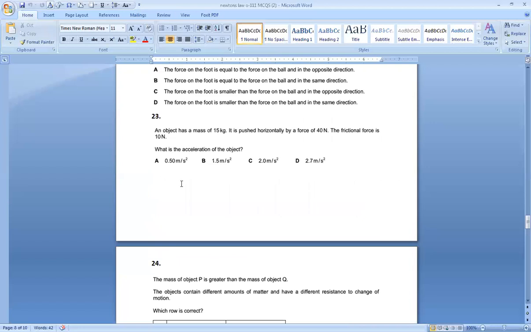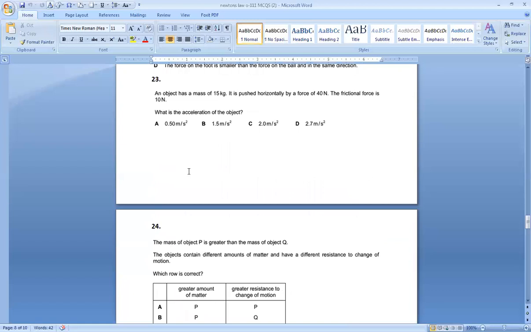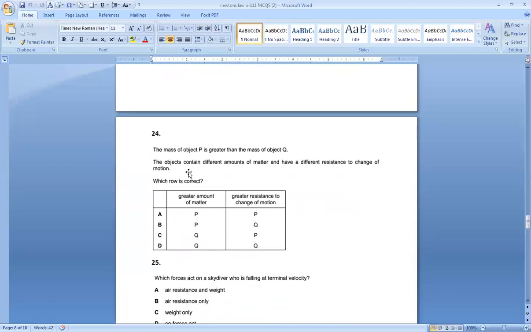Number 23, an object of mass 15 kg is pushed horizontally by a force of 40. Frictional forces, you can do it yourself, using F is equal to ma. There's nothing special in it.